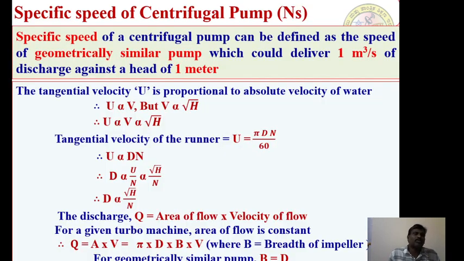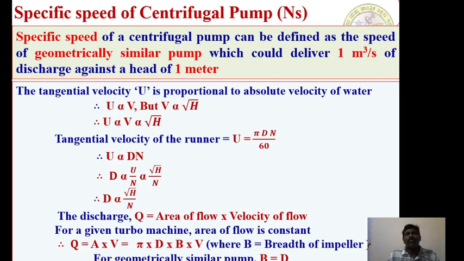Next I will talk about the specific speed of a centrifugal pump. We have defined the specific speed of a turbine as specific speed is equal to N into root P divided by H to the power of 5 by 4. That is one of the important standard equations for this particular centrifugal pump.